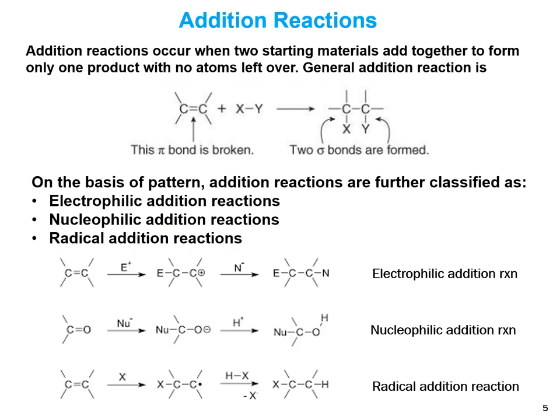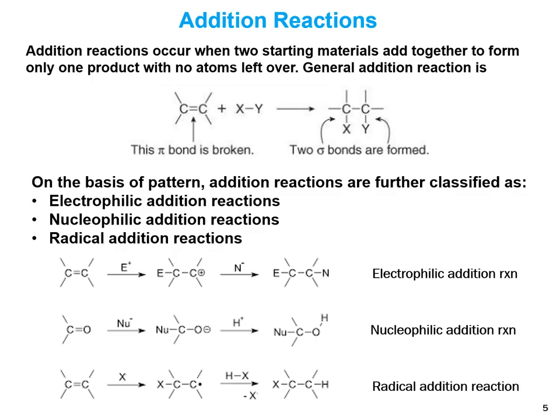The first type is the addition reaction. An addition reaction occurs when two starting materials add together to form only one product with no atoms or groups left over. So a general addition reaction is: these are the two starting materials and they give a single product. No group or atom is left over.